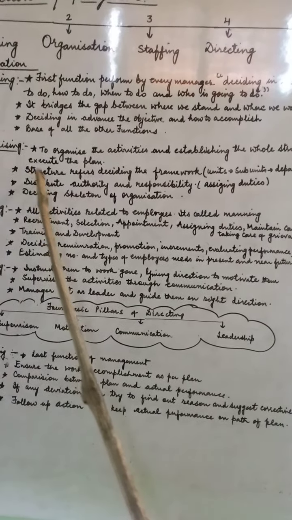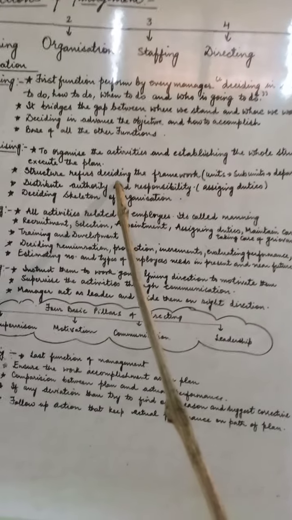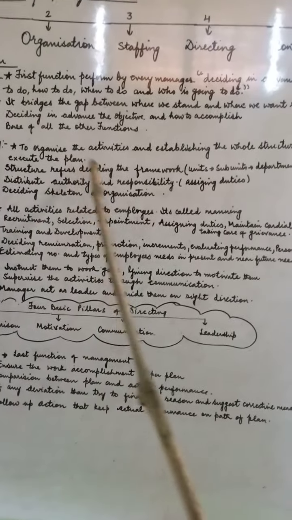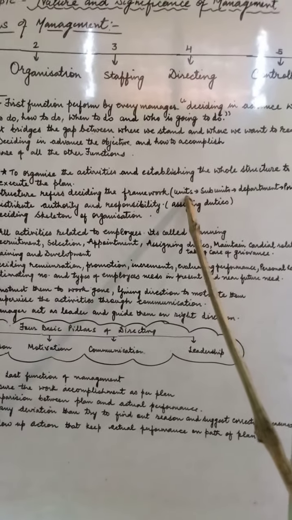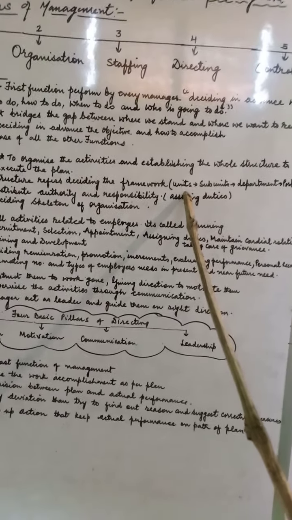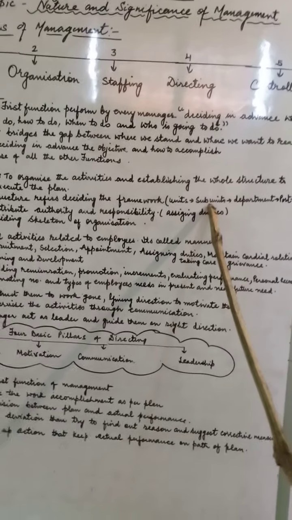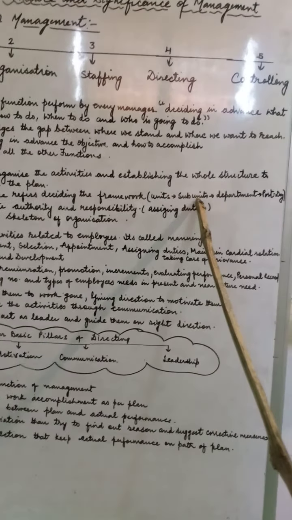The second point is the structure. What do we mean by the structure? Structure refers to deciding the framework. The framework means how many units are there to achieve the result. Now you are also going to divide the units, then subunits.